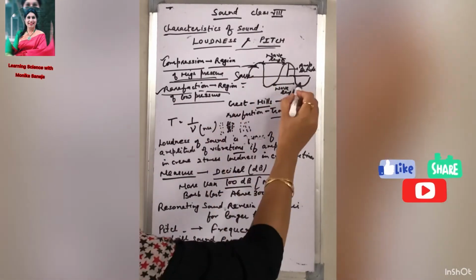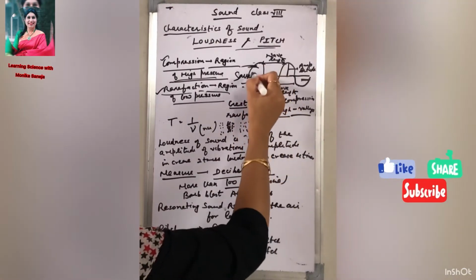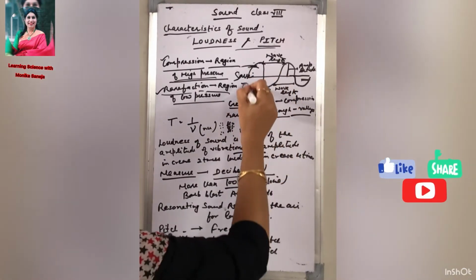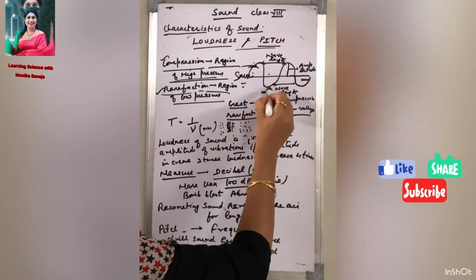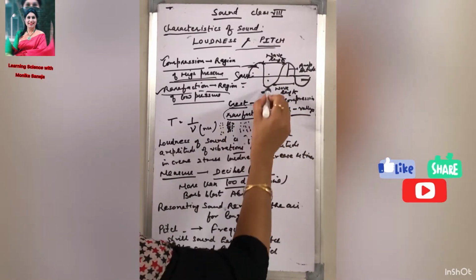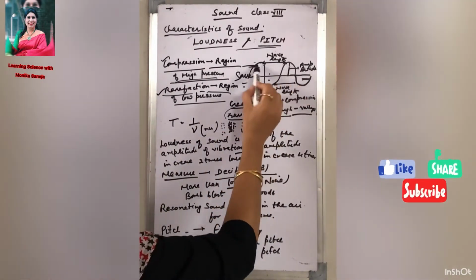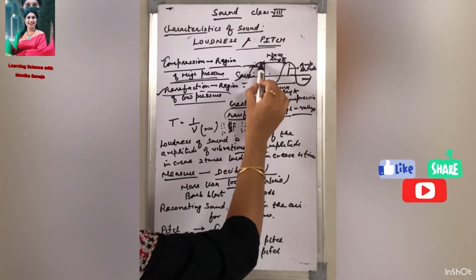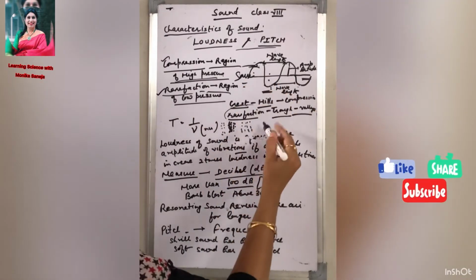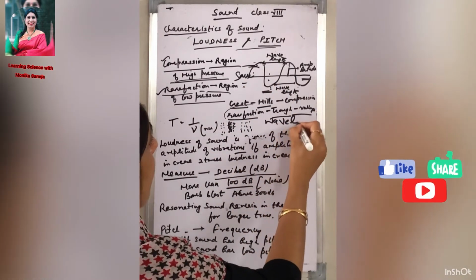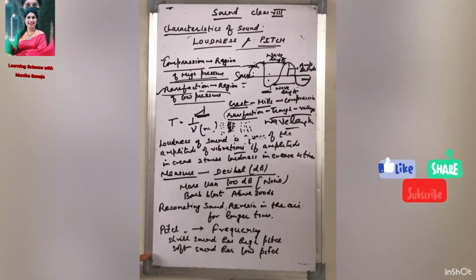Now in this diagram, you are able to see these hills and valleys. The upper portion is the hill and the lower is the valley. Or you can also say crest and trough. The upper is called the crest and the lower is called the trough. The crest, the hill, shows the compression, and the lower portion, the trough, the valley, shows the rarefaction. Now when we take the distance between two consecutive crests or two consecutive troughs, it is called the wavelength. It is represented by the term lambda, like this, lambda.